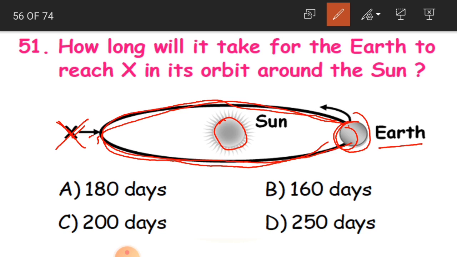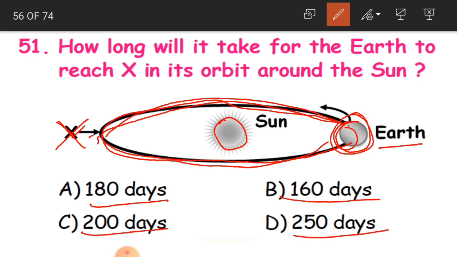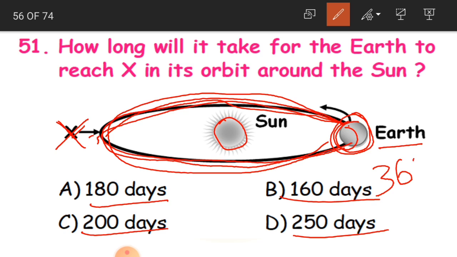Still, half the distance is more to be covered to reach the original place for the Earth where it has started. So how long is it going to take for the Earth to reach X? Is it 180 days, 200 days, 160 days or 250 days? To complete one complete revolution, one complete round around the Sun, Earth is going to take 365 days. That is 1 year.